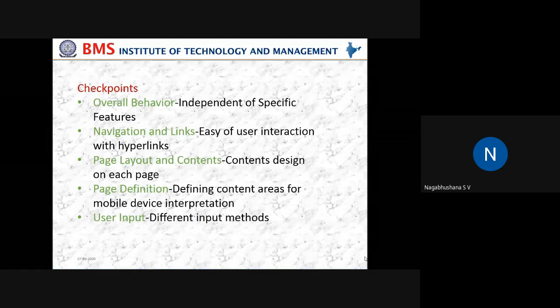Next is navigation and links. Here, how easy is it for the user to interact with mobile interfaces with many hyperlinks on the interface? That means how easy it is for different end users. If a student is using it, how easy is it for him? If a senior person is using it, how easy is it?